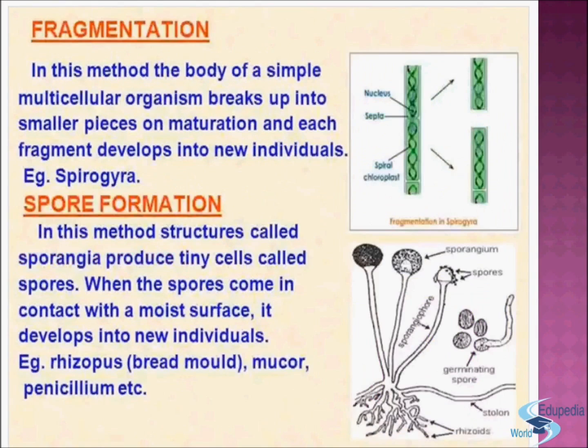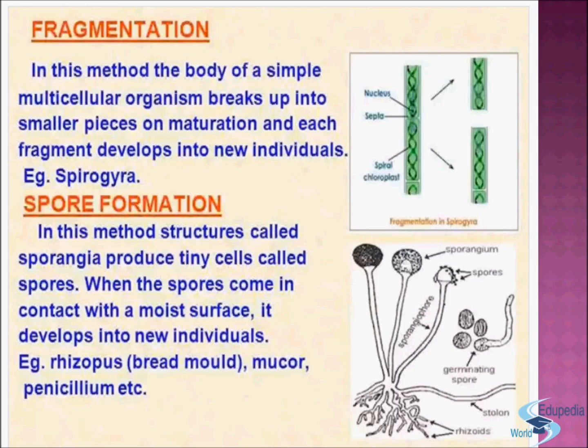Now, fragmentation. In this method, the body of a simple multicellular organism breaks up into smaller pieces on maturation, and each fragment develops into a new individual. The example for that is Spirogyra. In the diagram, you can see here the spiral chloroplast in Spirogyra, and then here the septa is being formed, and this one is the nucleus, and then it gets divided into two.